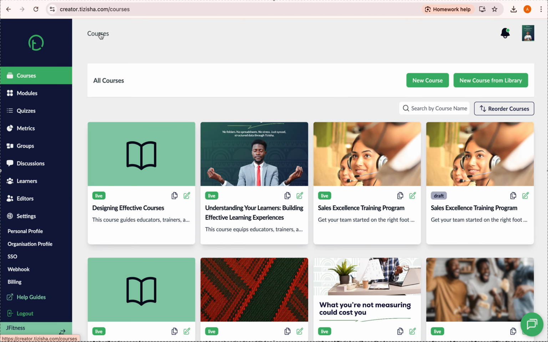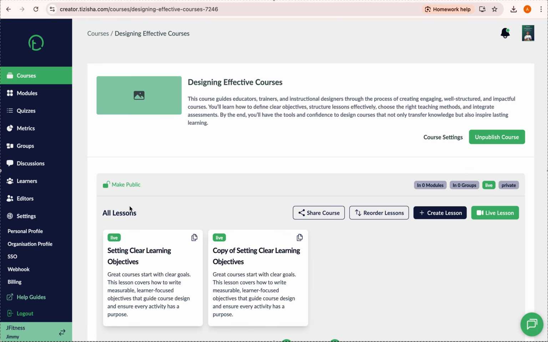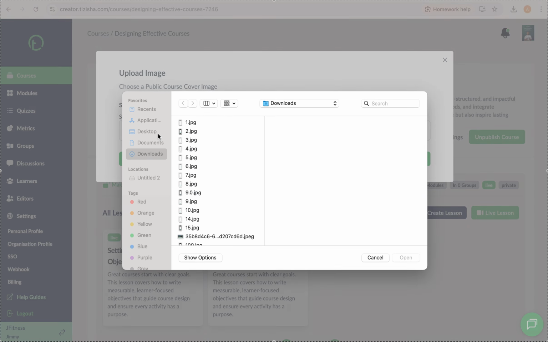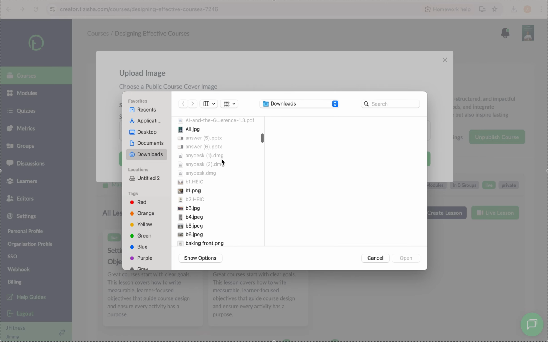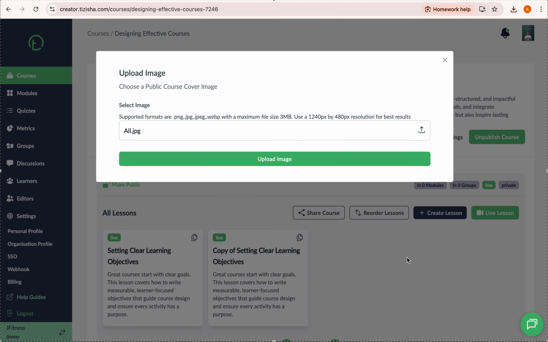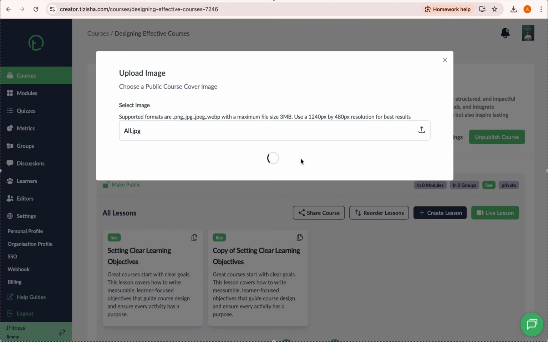To navigate back and forth, you're just gonna use this top section here. Okay. Let's click on this one that we're creating. Now let's add a thumbnail so that our learners can actually see an image for the course we're creating. I'm gonna have this, so we can have that.